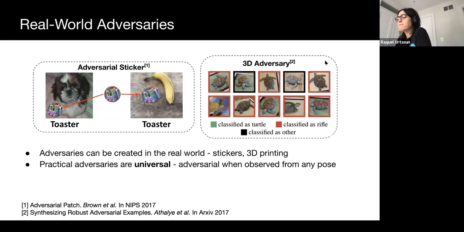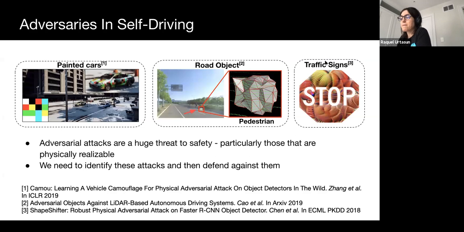In particular, practical real-world adversaries can be synthesized in the form of stickers or 3D objects. These adversaries are universal and input agnostic, meaning they are adversarial across different environments, lighting, pose, etc. Such attacks are highly relevant in practice as they do not require prior knowledge of the input. In the context of self-driving, universal and physically realizable adversaries are particularly concerning.